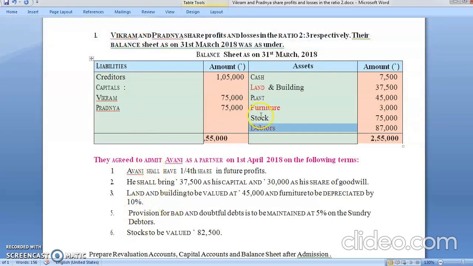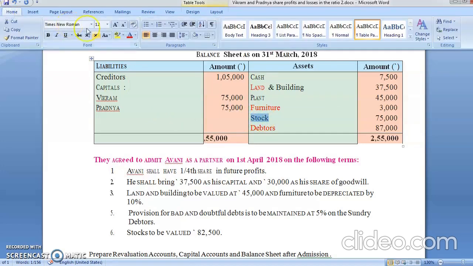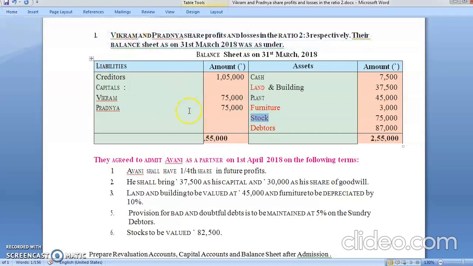Stock is valued at 82,500. So the stock will also be highlighted. So after reading the problem, I'm coming to know that we are having 4 adjustments in land and building, furniture, debtors and stock. You are required to prepare revaluation account, capital account and balance sheet after admission.